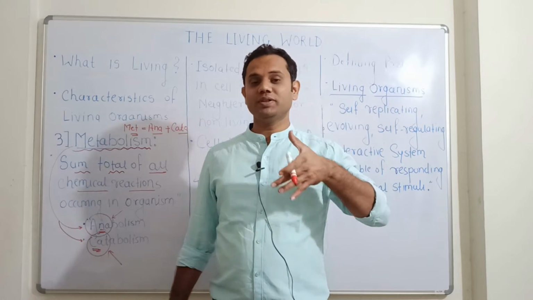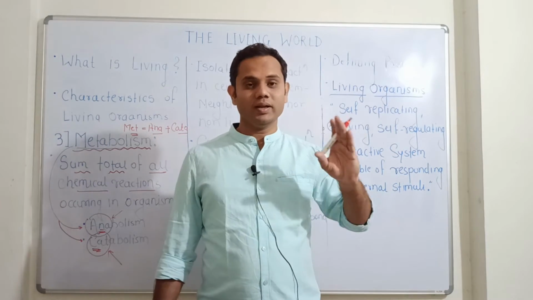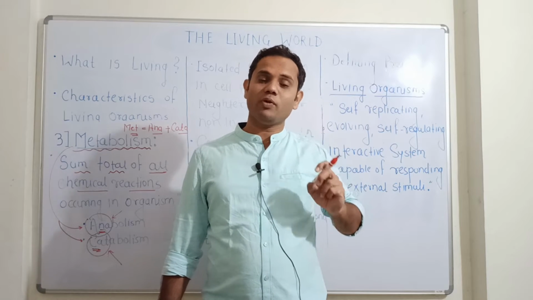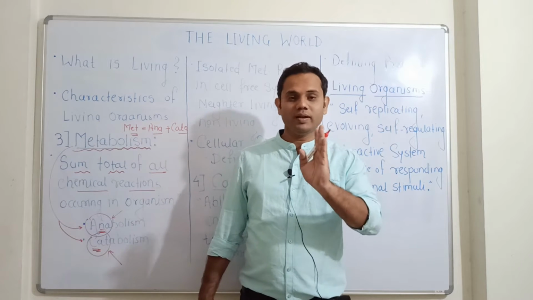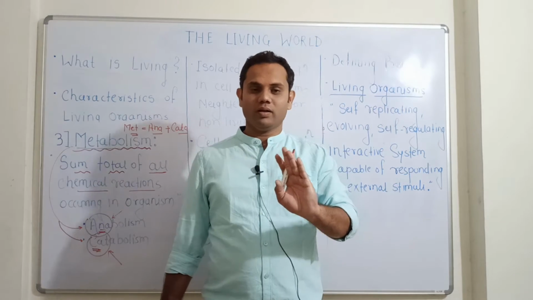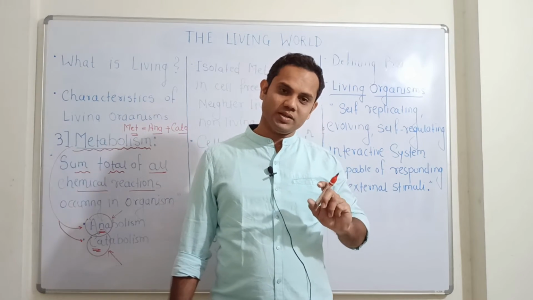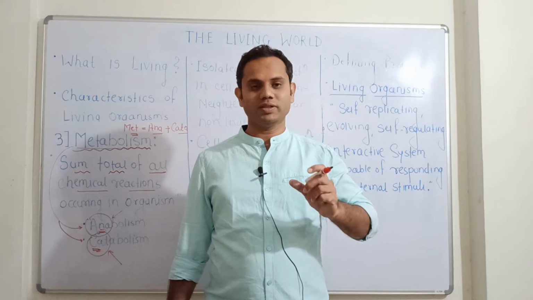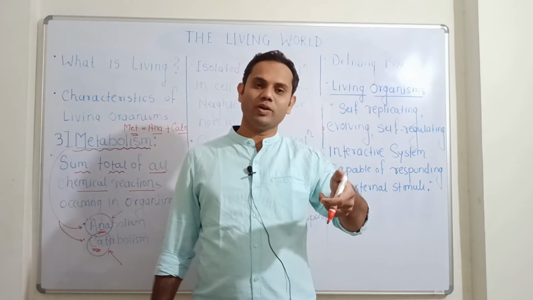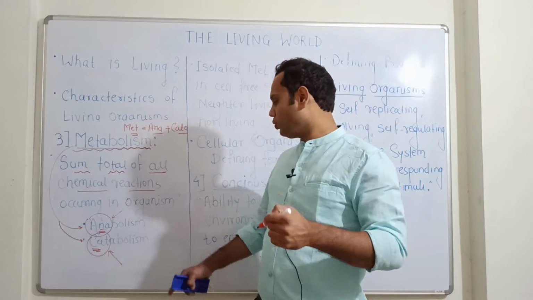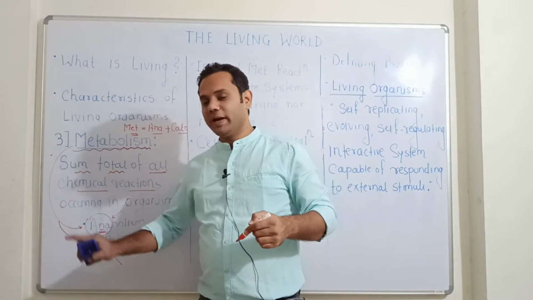ATP means adenosine triphosphate, a biologically usable form of energy, which we'll see later on. Till then, just remember that respiration is a catabolic process, photosynthesis is the best example of an anabolic process, and together both processes comprise metabolism.